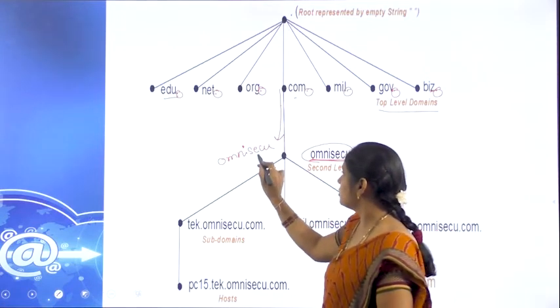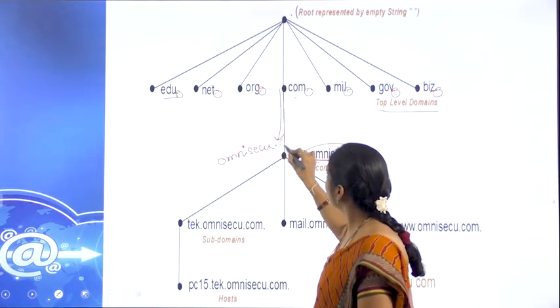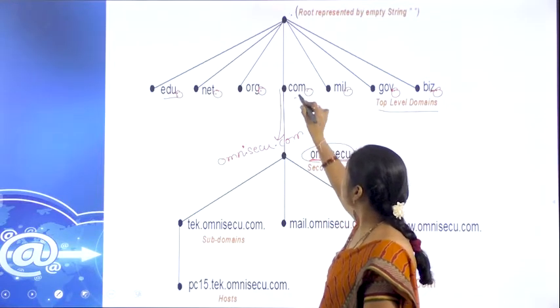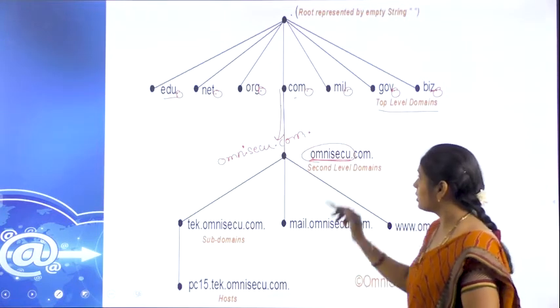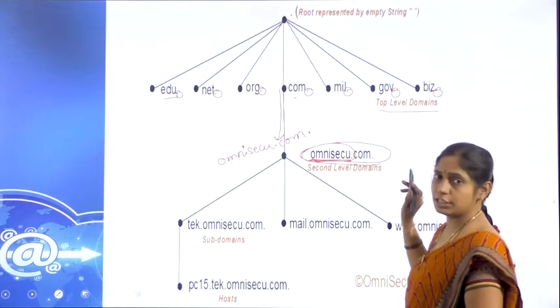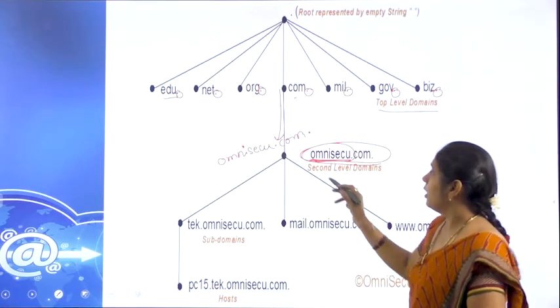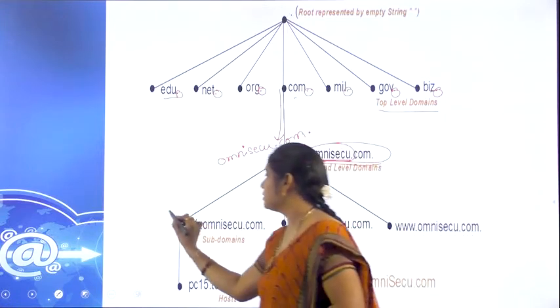Which is a subdomain to com, and com is a subdomain to the root, so keep a dot at the end. That's why here we got omnisecu.com dot.